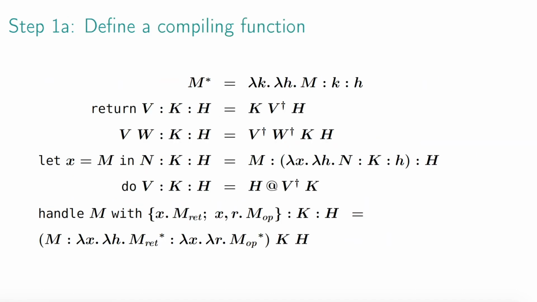Okay, so let's start with step 1. Here we define a CPS translation as the compiling function. The translation is formalized as a colon translation. This is a well-known technique for avoiding administrative redexes, and it gives us a rigorous correspondence between source and target reductions. As we can see, our colon translation has two continuations.